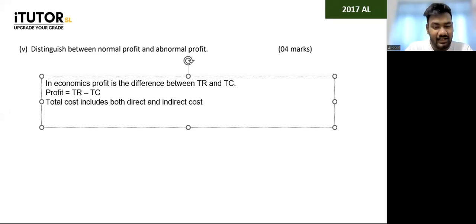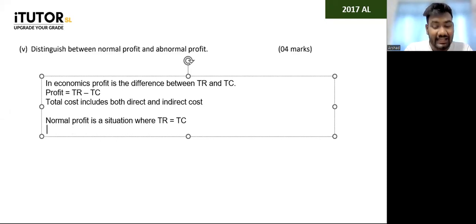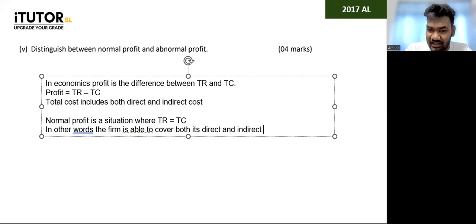You can say normal profit is a situation where the total revenue equals total cost. You can say, in other words, the firm is able to cover both its direct and indirect costs.